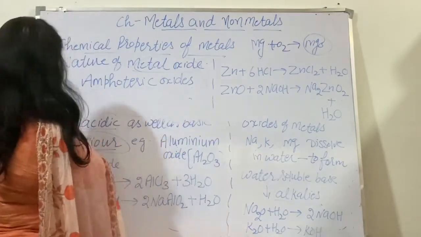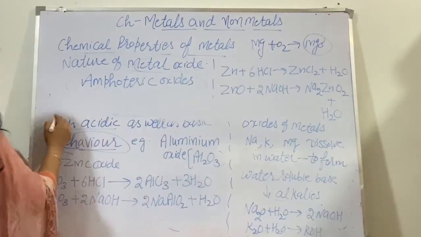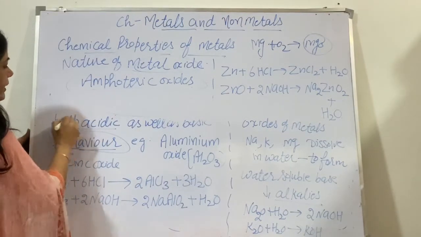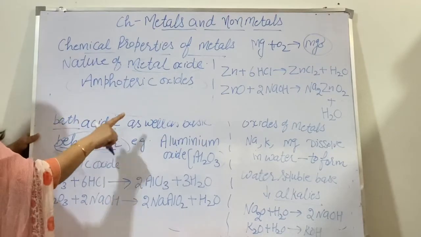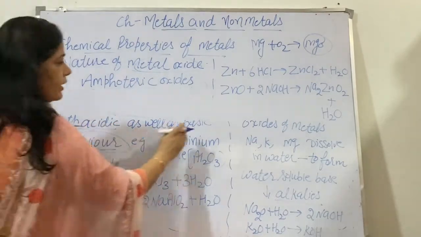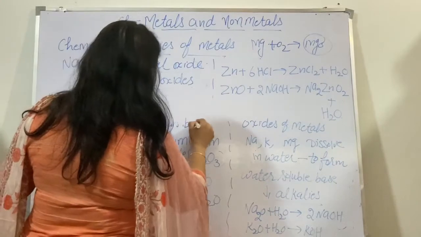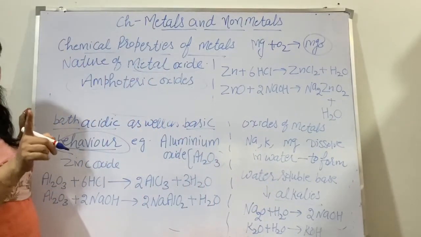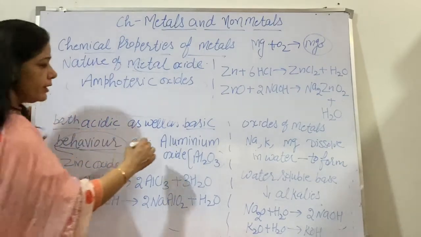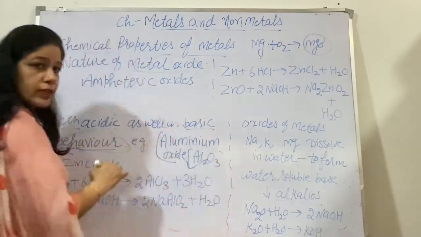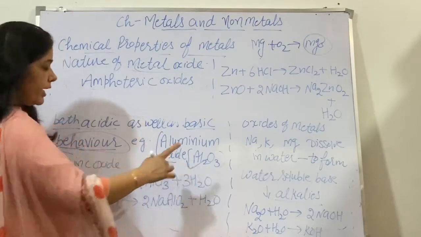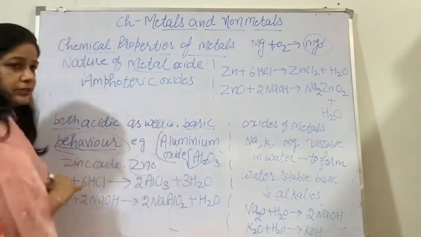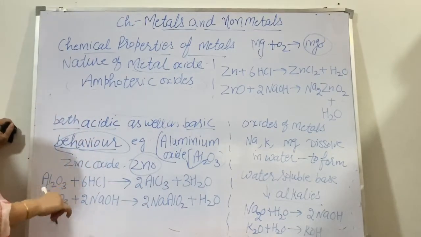What are amphoteric oxides? So what you will write: the amphoteric oxides are those metal oxides that show both acidic as well as basic behavior. And two examples of these amphoteric oxides are, number one, aluminium oxide, that is Al2O3, and zinc oxide, that is ZnO. Now let us see how they react with acid and base.